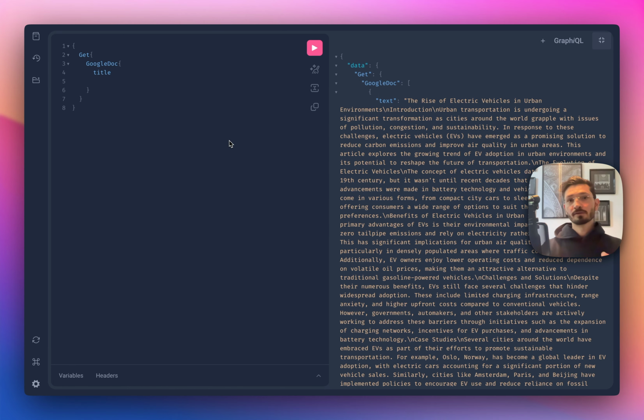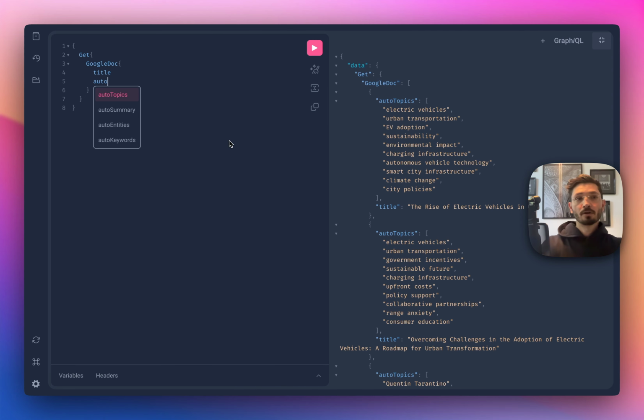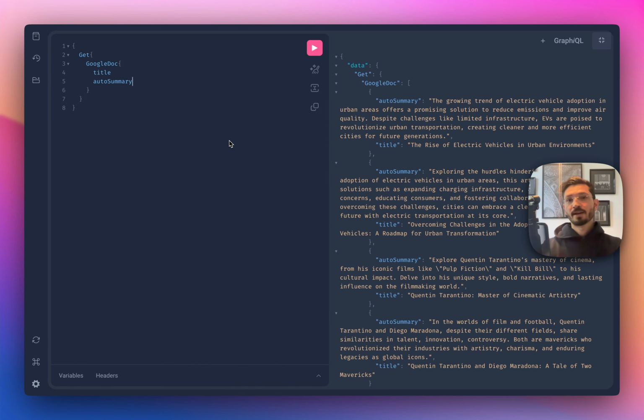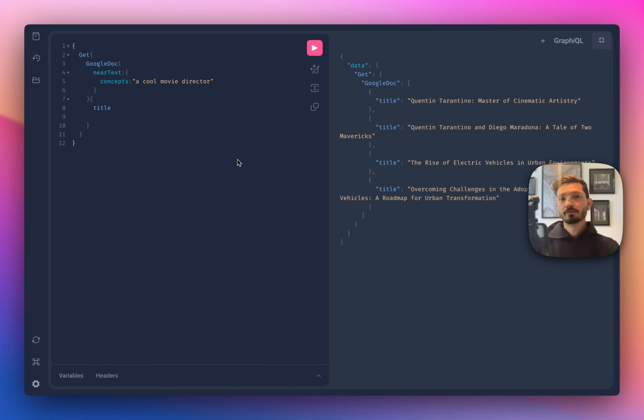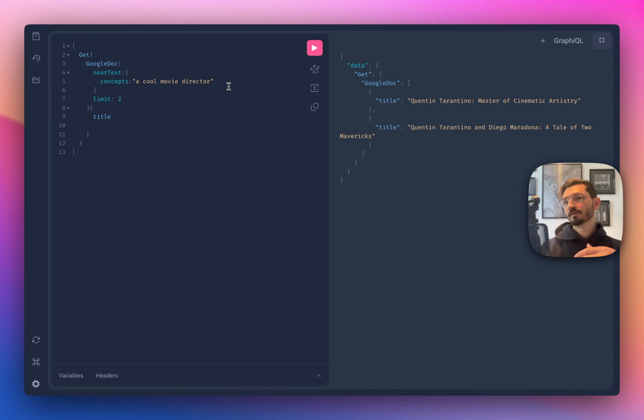But what Unbody also does is data enhancement. So you can do, for example, auto topics, you can do auto summary, and these are already extracted and generated beforehand. Or let's say you want to do a semantic search, right? So you would say near text and concept, and then a cool movie director, right? So you see Quentin Tarantino is at the bottom, and now when you run the search, it pops up because it's more relevant to a cool movie director. We can also limit it to 2, for example, or use all the other advanced database functionalities.